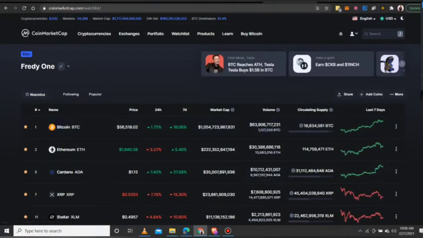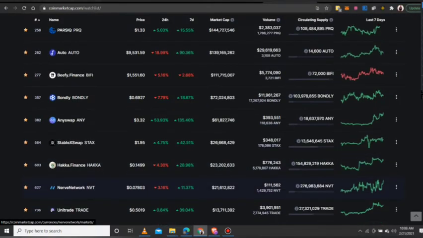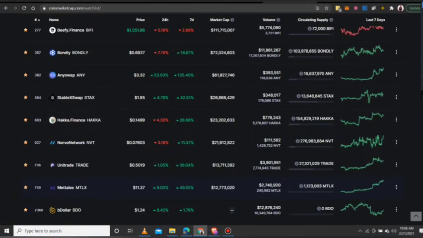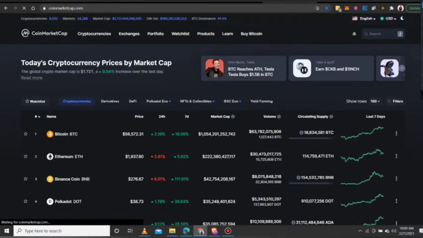And you can even have many watch lists. If you could see here, if I click here, you see I have another watch list. It's something I want to look into, and you can even see the description of the watch list I have here. I've not even bought any of them. I'm just trying to look into what they can become and probably see if there's need for me to take the initiative of investing or whatnot. Then let's come back to cryptocurrency.